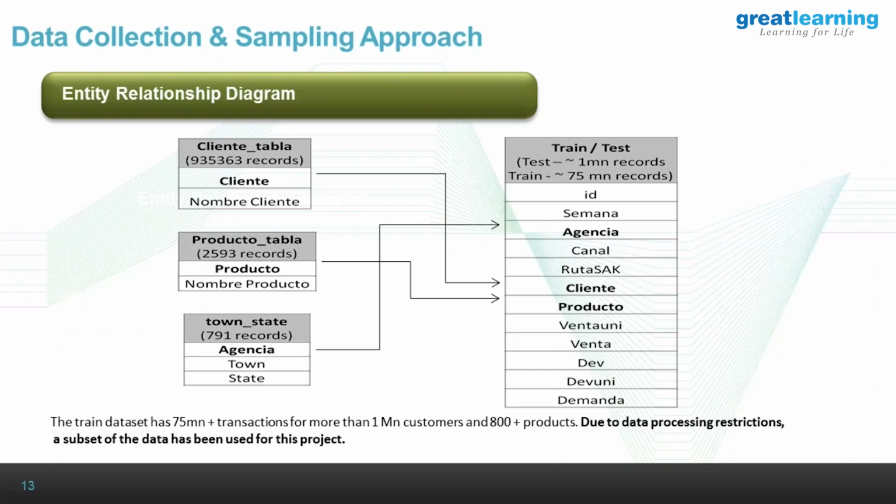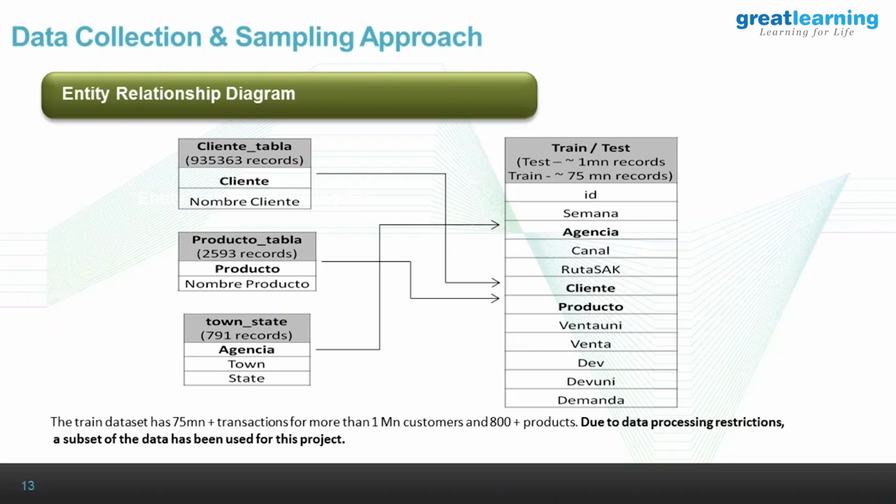So we've got about 75 million odd records, and none of the software we had could handle it. We tried with R, we tried with SPSS, different software, at least to open and view the data, but we couldn't do it at all. So we spent most of our time trying to find which software would allow us to view the data first. Though we've got the entity diagram, we didn't know how the data looked. Unfortunately, we didn't have our Spark or Hadoop class by then.